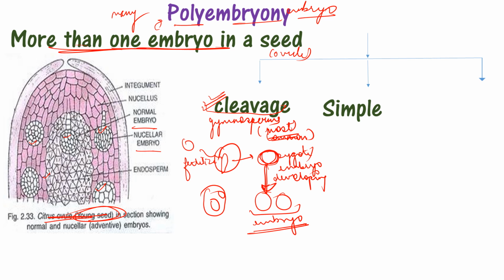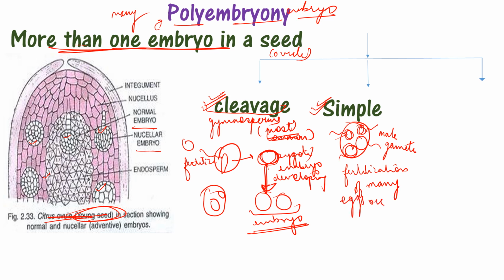The next is simple polyembryony. In this, what will happen if more than one egg is present in an ovule? By chance, many cells get matured and they all form eggs. So the male gamete will come and fertilize all of these. In this condition also, more than one embryo will be present in an ovule. So fertilization of many eggs occurs in an ovule. This kind of polyembryony is known as simple.